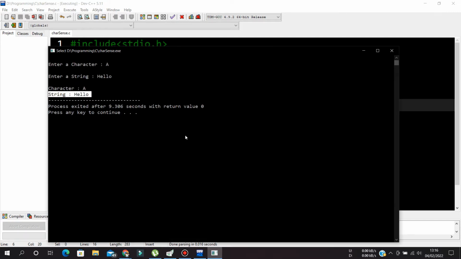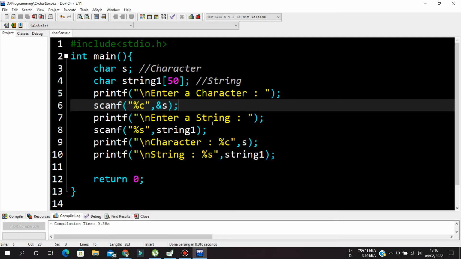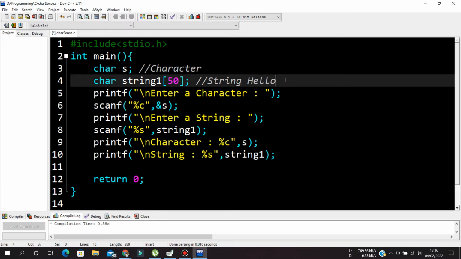Okay, so what we did here is taking a character, taking a string, and making it available to the compiler and printing it. But since at the previous point, I have shown that I have taken hello world. Hello world.